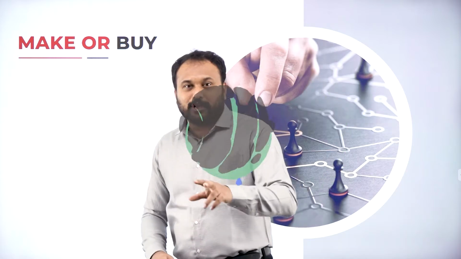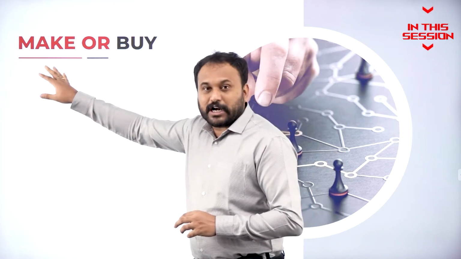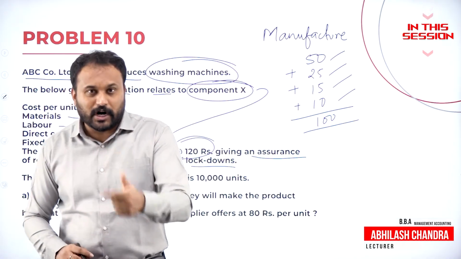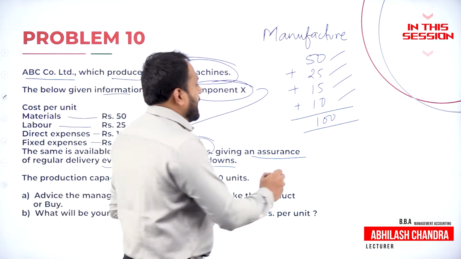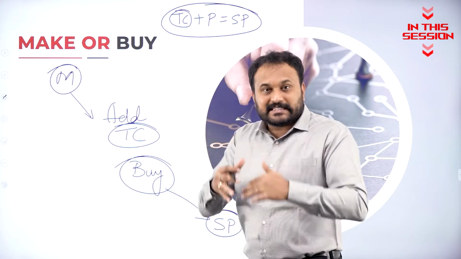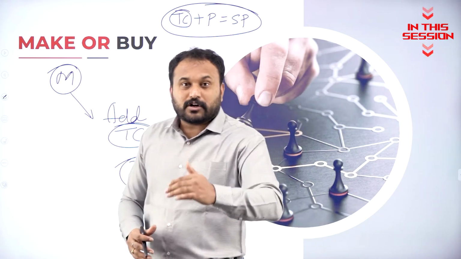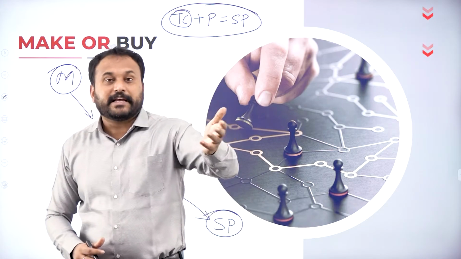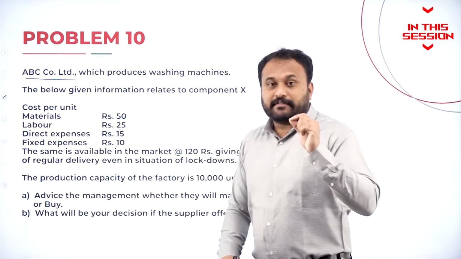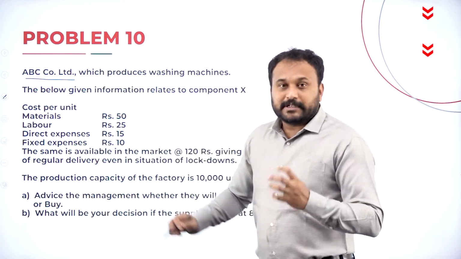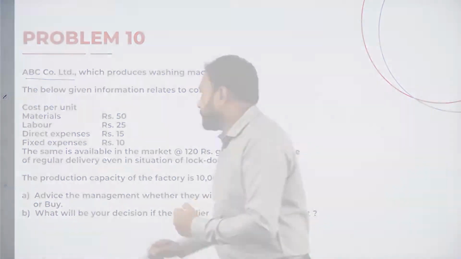So here we have two alternatives, that is I'll make the product or I'll buy the product. Whenever you calculate how much the cost is incurred to manufacture a product, please don't add fixed cost. If total cost is lesser than the selling price, then I'll make the product. If total cost is more than the selling price, I will buy the product. So whenever you go with the theoretical aspect, you should actually write ABC Company Limited. That's the reason they will give you the question.